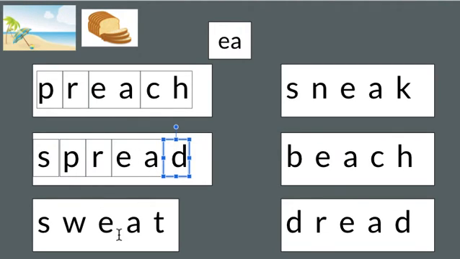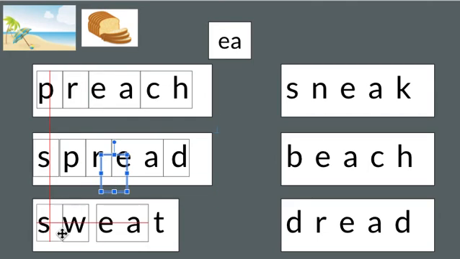Let's try this one as well. Do you see any letters that are working together to make a single sound? Yeah, the EA vowel team again. Two letters working together to make one sound. What about the rest of the letters? Each one is making its own sound. The S makes its own sound, the W makes its own sound, and the T makes its own sound. Let's go ahead and blend them together, making sure that we start first thinking about E like beach. Ready?